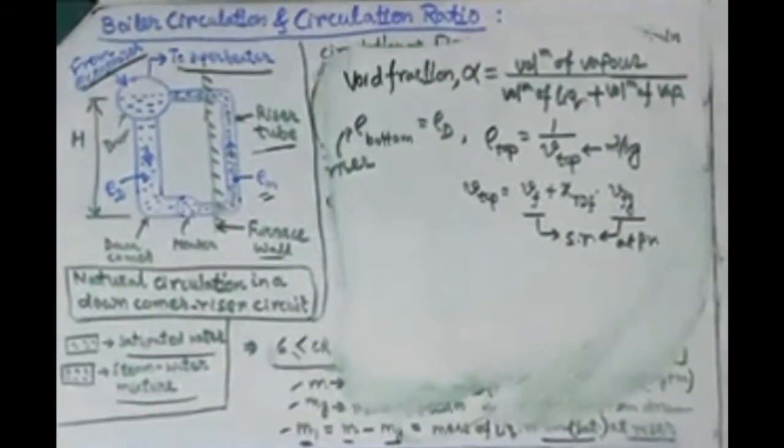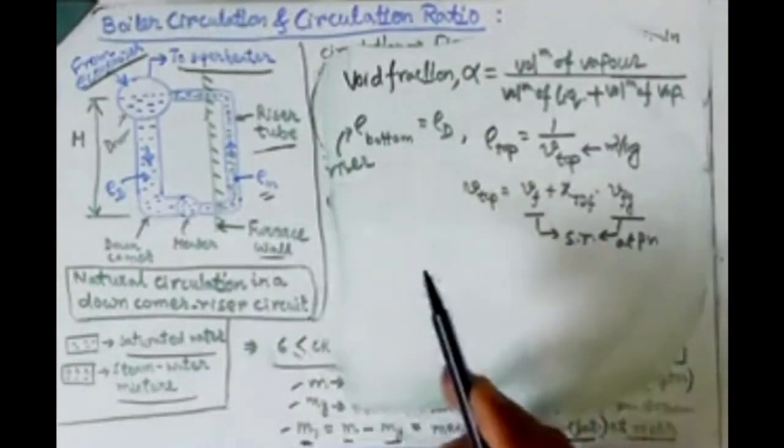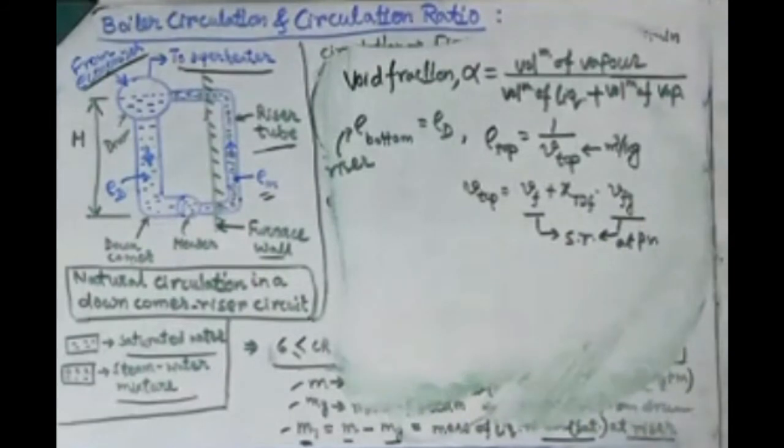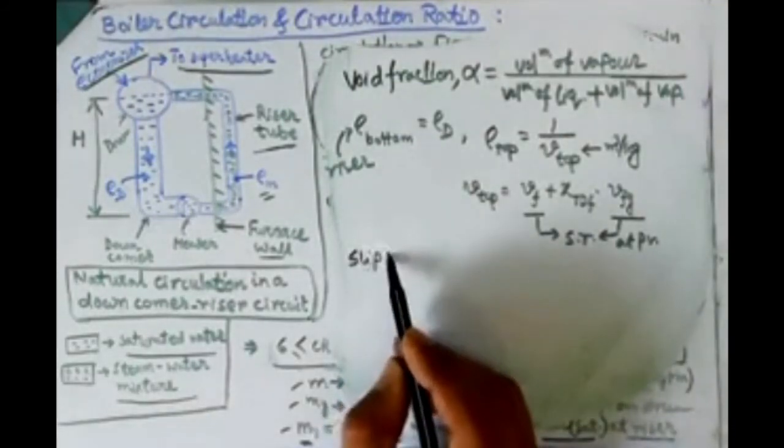So that way you can find the density at the bottom part and the density at the top part of the riser tube. And the second thing I should clarify over here is the slip ratio.